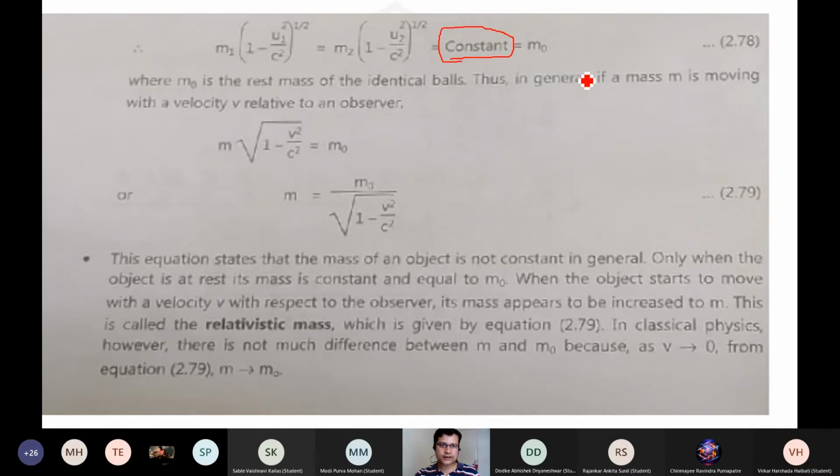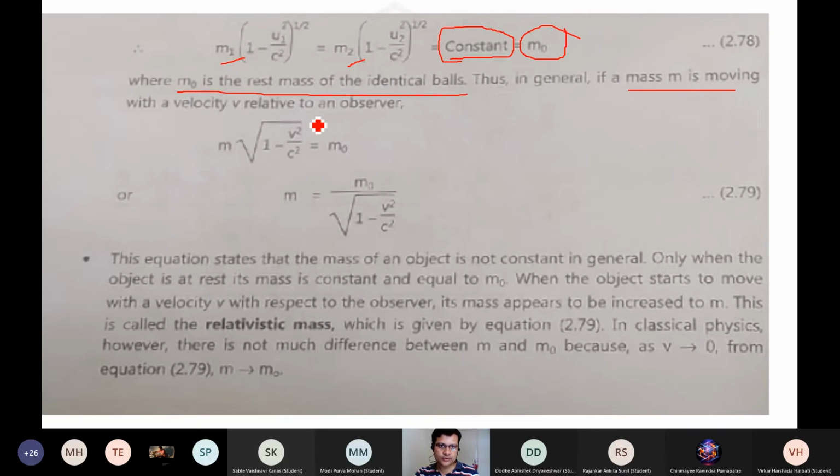We call this quantity the rest mass m0. Okay, so here, if you are writing the general equation, m1 into 1 minus u1 square by c square, m2 into 1 minus u2 square by c square, and if there is certain other mass, m3 into 1 minus u3 square by c square to the power half, you can write this as a similar quantity, which is coming as a constant, and that is the rest mass of the identical ball you have.